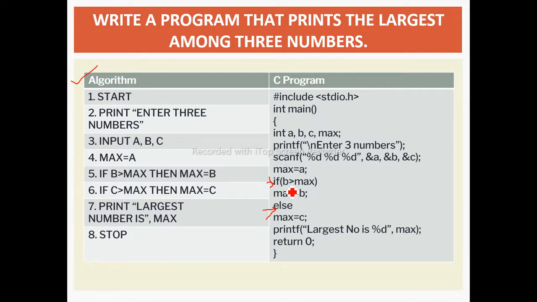That is nothing but if b is greater than max, it will store b's value into the max variable, else it will replace the max value by c's value, and by this we will get the largest number among the three.